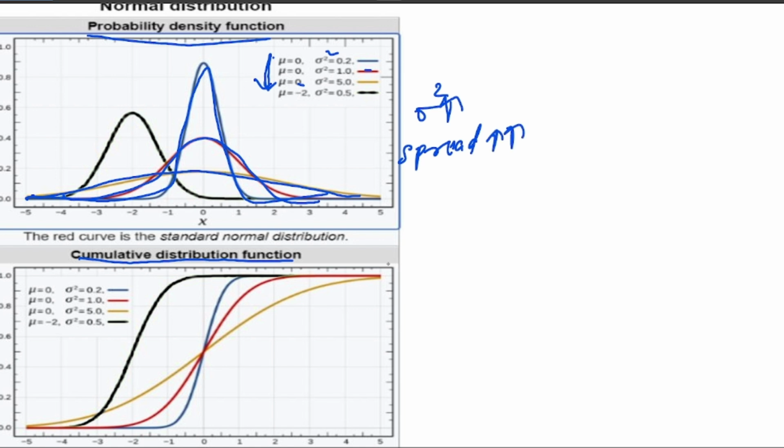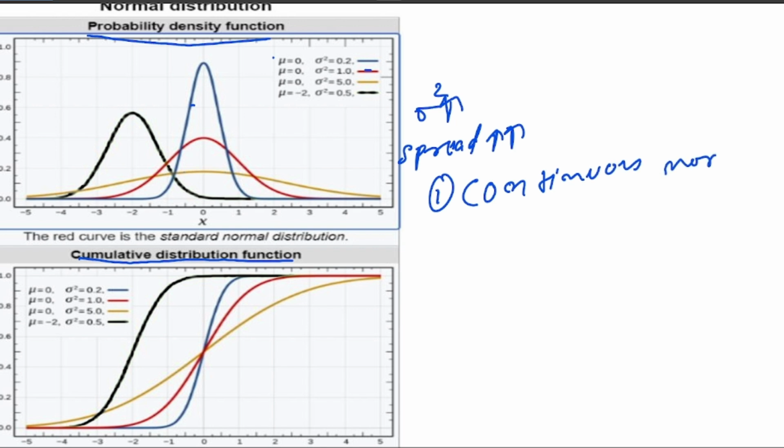So what does spread mean? Spread means this one is narrow, this is more spread than this one, and this one is more spread than this one, right? So what we can conclude here is that when mu is constant and sigma square, meaning variance, is increasing, then spread is also increasing in normal distribution or Gaussian distribution. It is not for all distributions, it is only for Gaussian or normal distribution, right? And same with this cumulative distribution function you can see here, right? In this, the gradient decreases in the cumulative distribution function. And this one is only for a continuous random variable, right?